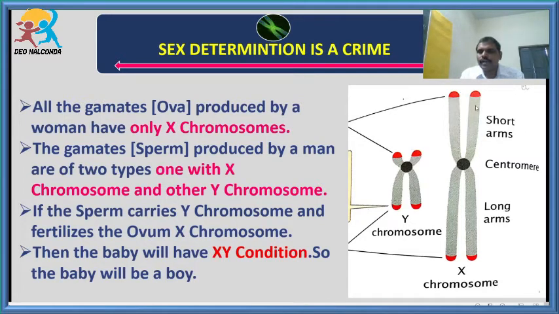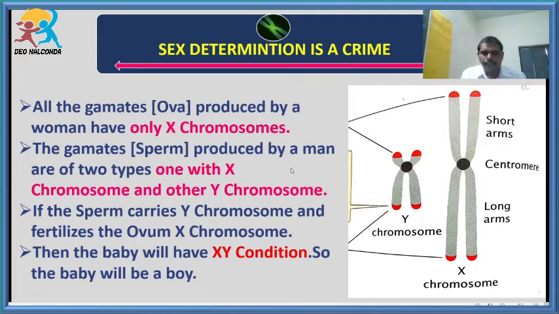Genes are also called factors or alleles. These alleles or genes, which are present on the DNA inside the chromosome, are responsible for the expression of traits in all living organisms. Students, all the gametes produced by women are only X chromosomes.